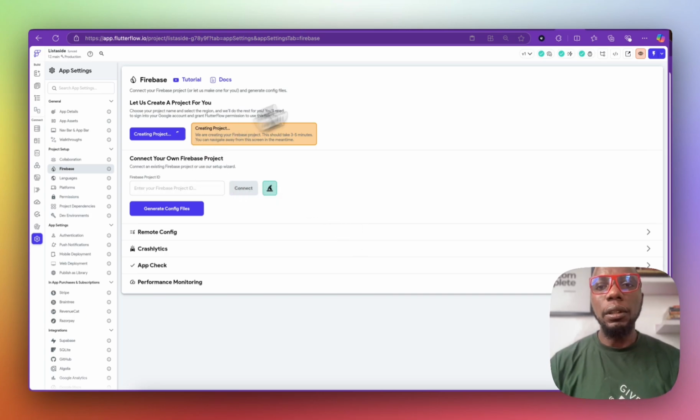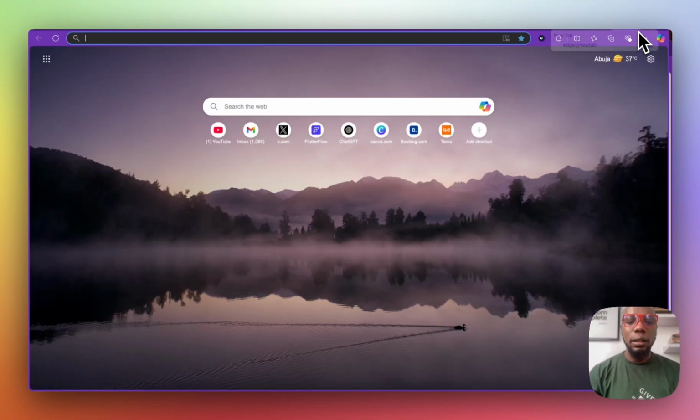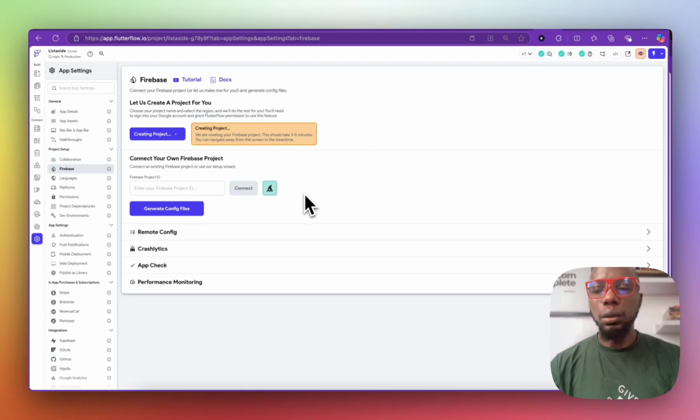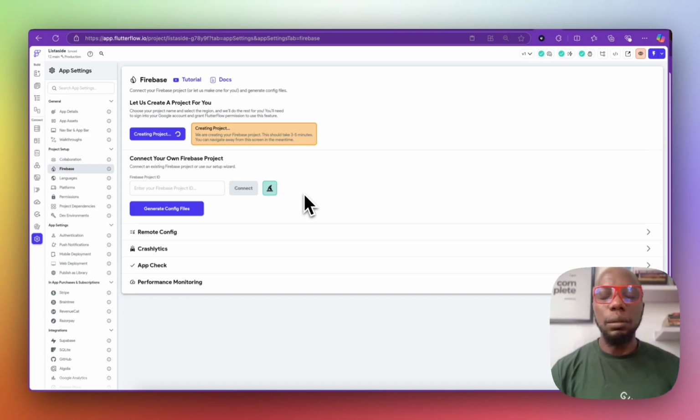So while this is happening, you have to go to Firebase, and there are a few things that you still have to do, because you have to enable storage and enable your database, just a few things that you have to do in Firebase, right? If you're a solopreneur who's just getting started, FlutterFlow can be a bit intimidating when you see all of these things here.